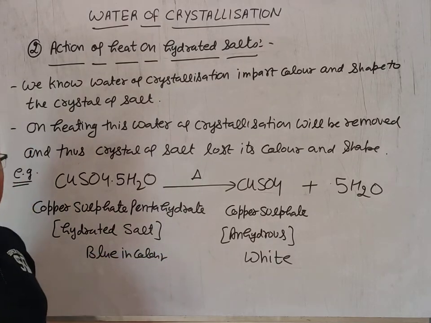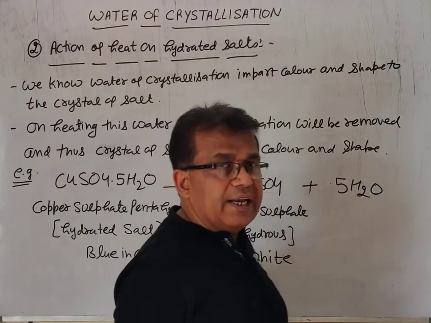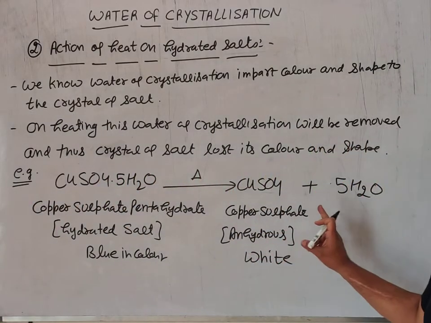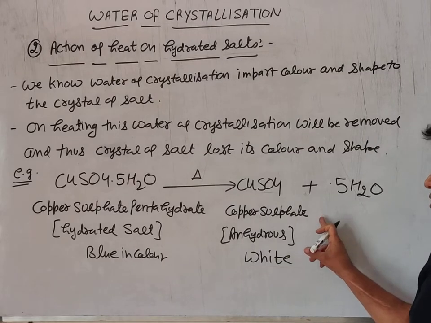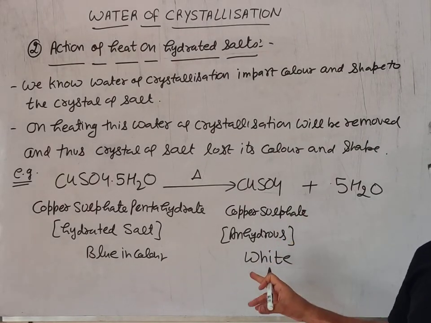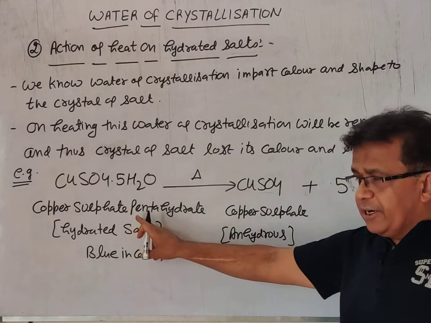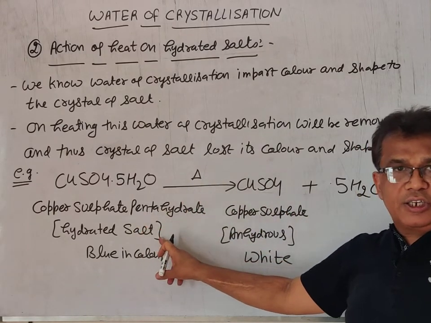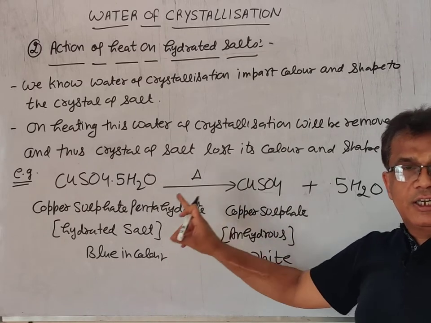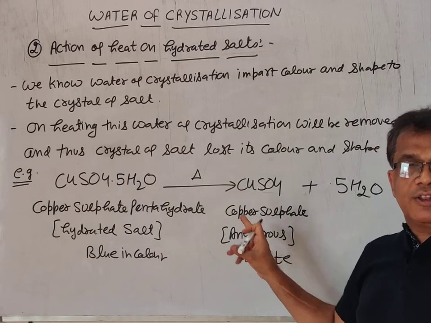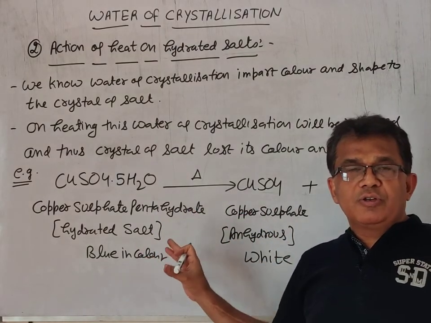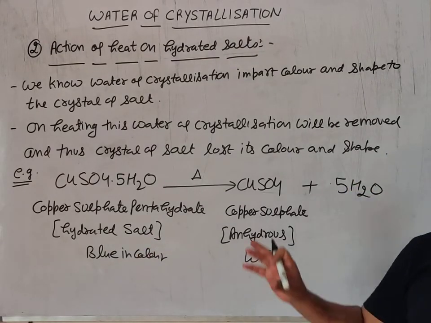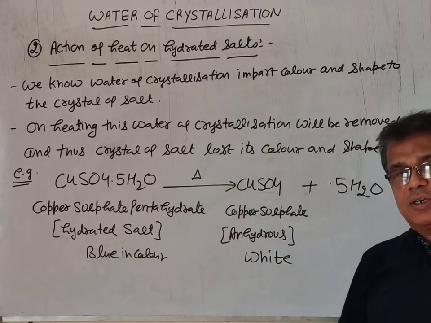It is interesting to know that if we again add water to this salt, which is anhydrous, white and powder, these are hydrated, it is anhydrous. They are in crystal shape, it is in powder. It is blue, it is white. This is because water is removed. So this color was due to the water, and the shape of the crystal was due to the water.